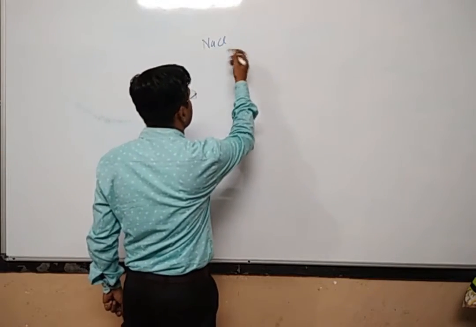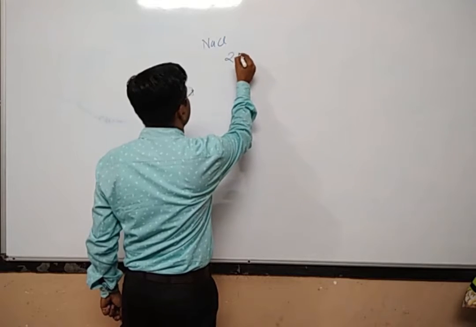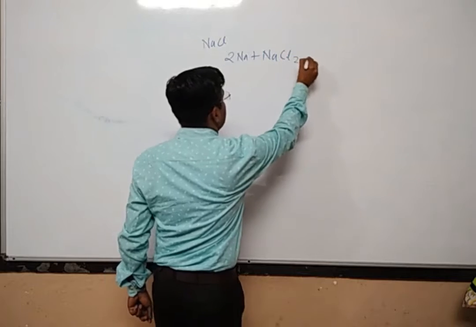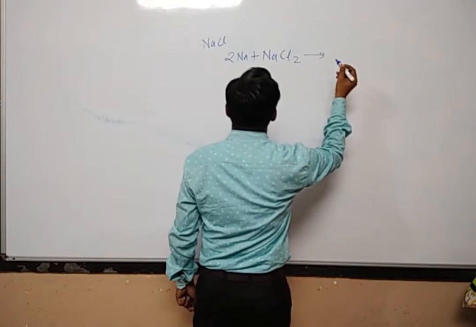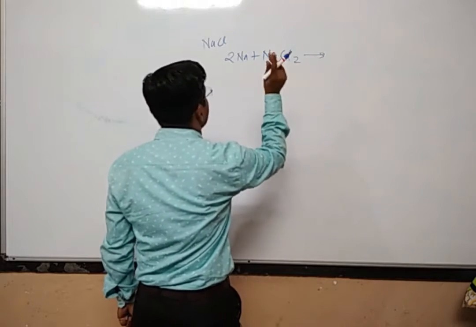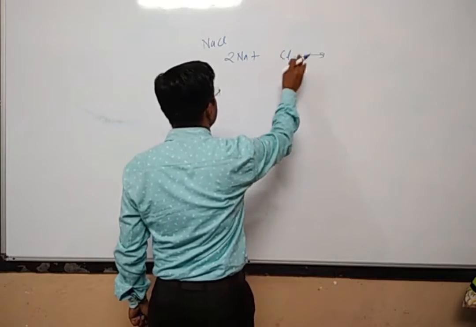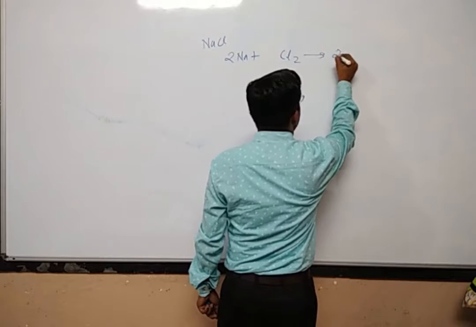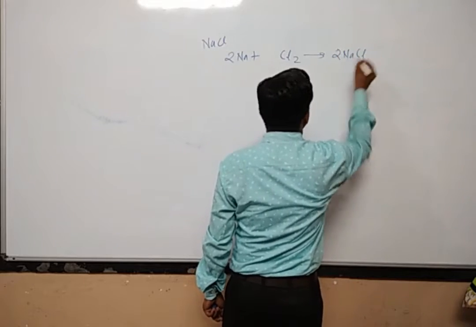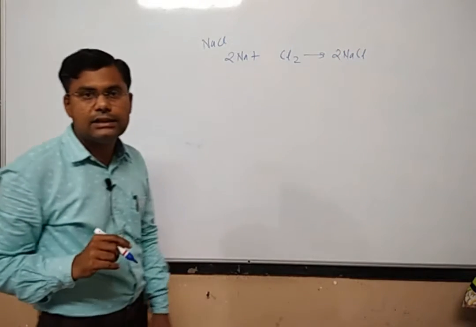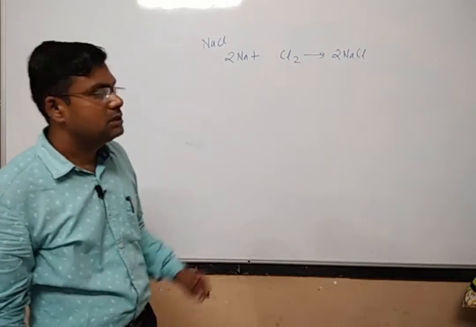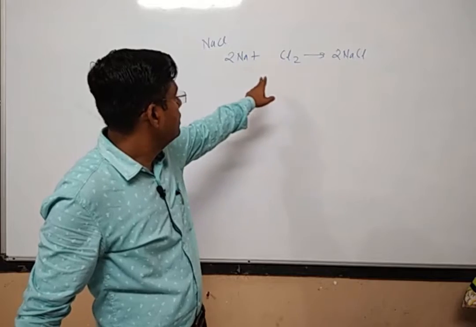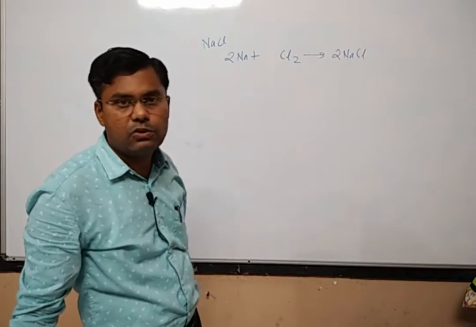So we have to consider this particular reaction: 2Na + Cl2 gives me 2NaCl. We will get 2NaCl. So if we want to make the salt out of sodium and chlorine, then we need to consider this reaction first.